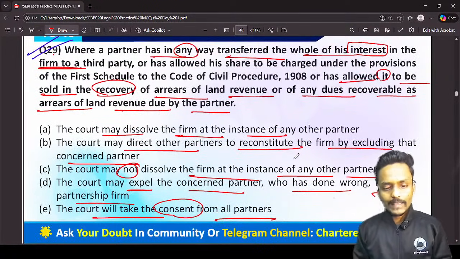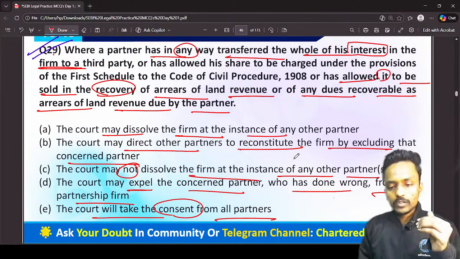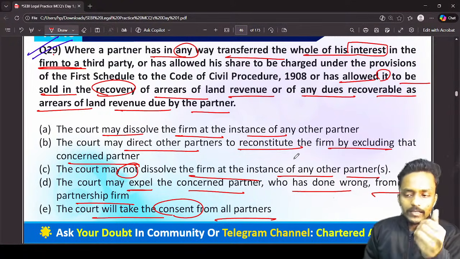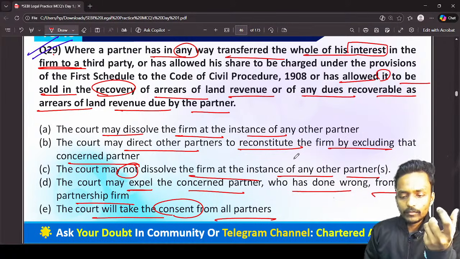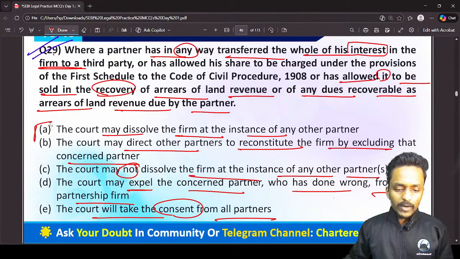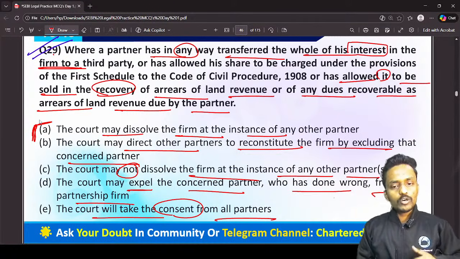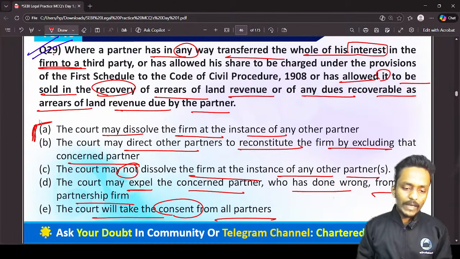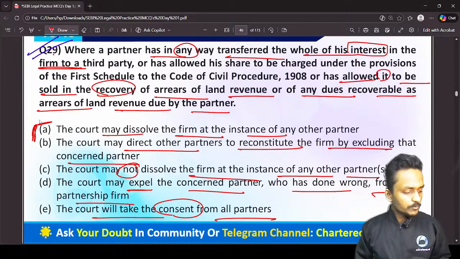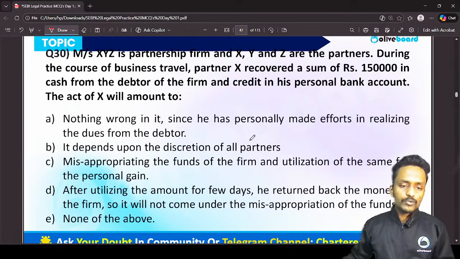Guys, right now you can see, when one of the partners has transferred the entire interest to a third party, in such a scenario, when one of the partners wants to dissolve the partnership firm, the court may consider that request. The court may dissolve the firm at the instance of any other partner. So if I am talking about option A, definitely option A is the absolutely correct answer in this question. Now we have question number 30.